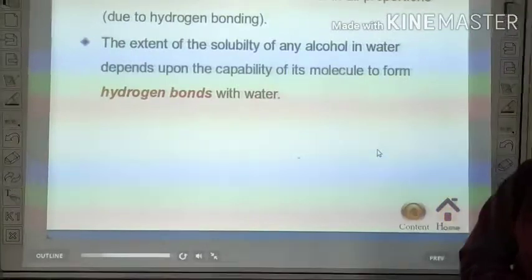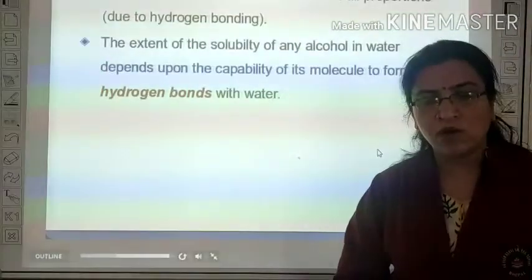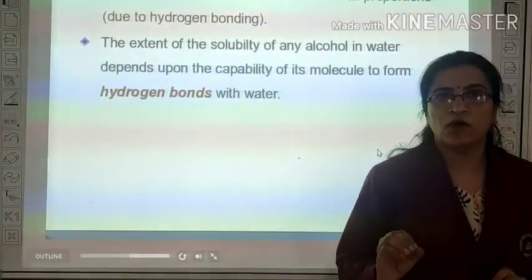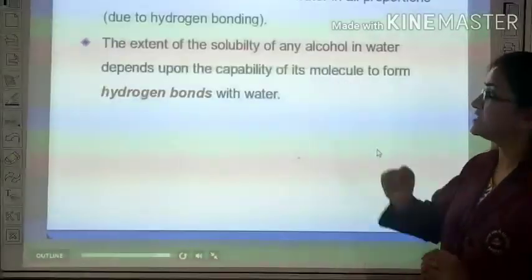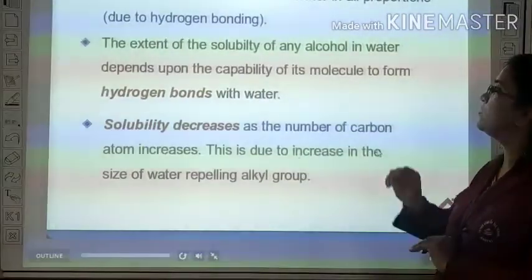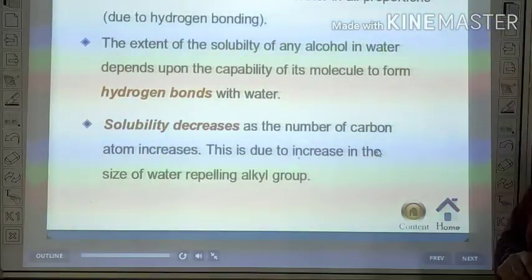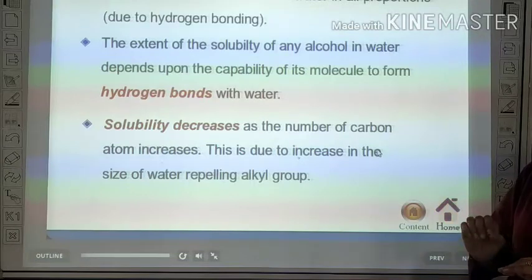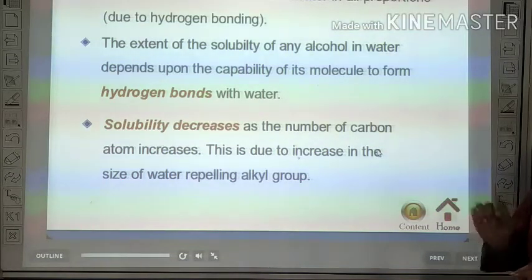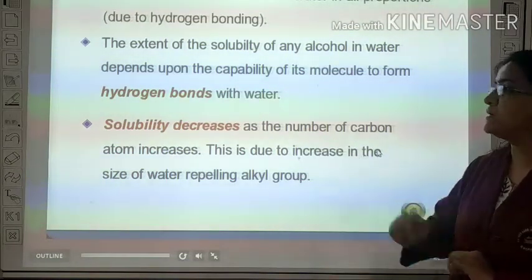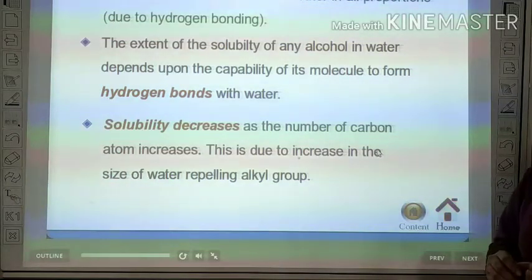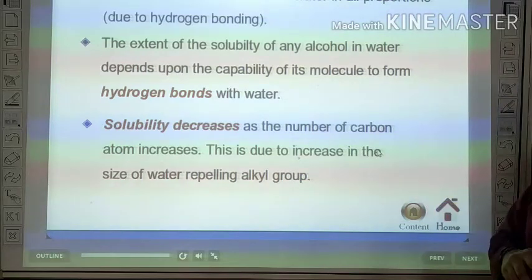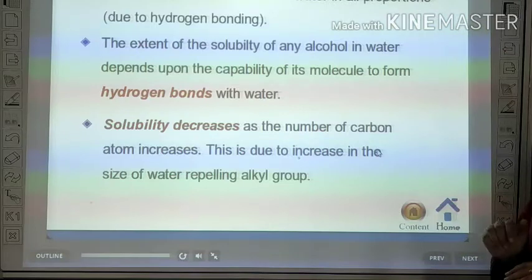Lower alcohols are soluble in water because they have a tendency to form hydrogen bonds with water molecules. The extent of solubility of any alcohol in water depends on its capability to form hydrogen bonds with water. This solubility decreases as the number of carbon atoms increases, due to the increase in the size of the water-repelling alkyl group.